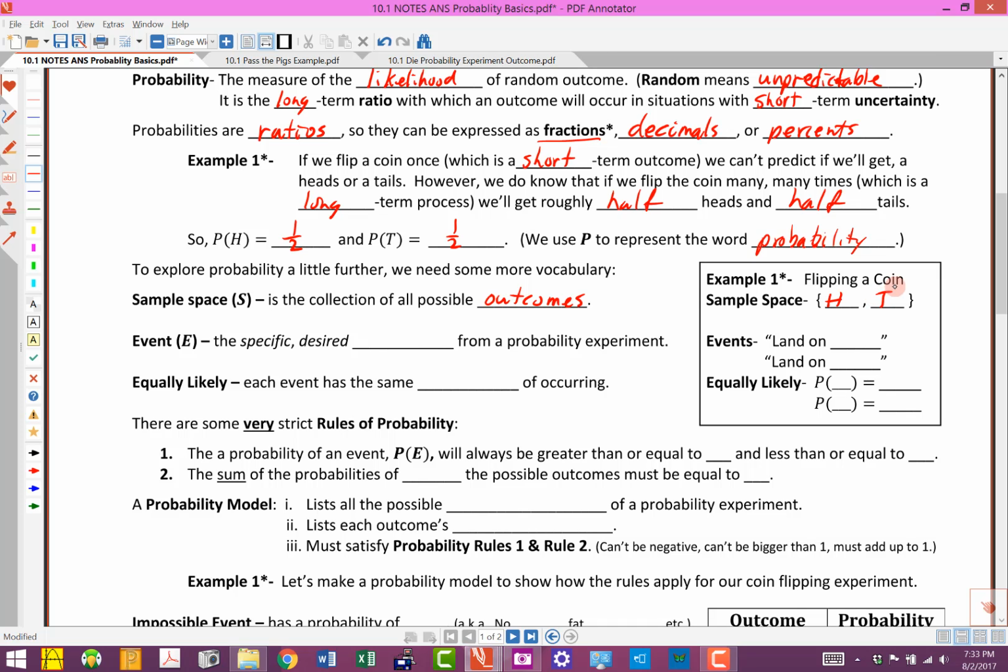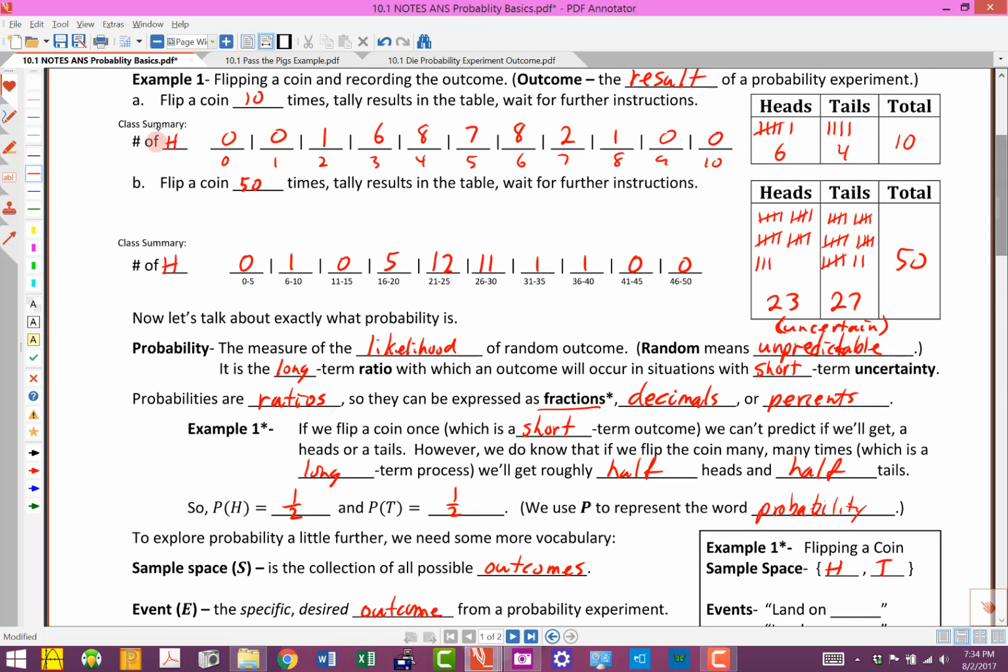Now you might say, well, gosh, it might land on its edge or something like that. And in reality, that just doesn't happen. And if it does, it hardly ever happens. It's almost impossible, and we'll talk more about that in just a second. So an event, which we use a capital E for, is the specific desired outcome, or we could say result, from a probability. So the event, we could say, well, we wanted heads. That's what we defined up above. We said the event that we want to keep track of is the event of getting a head.